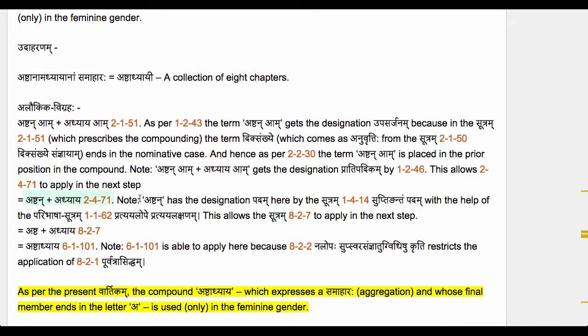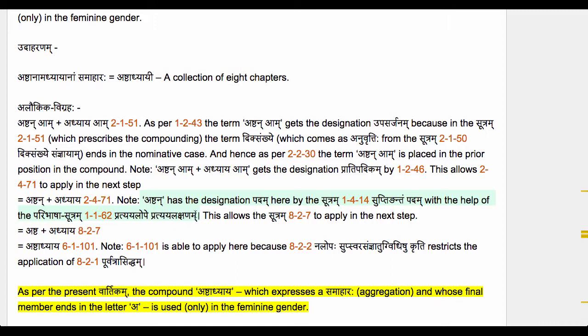The note here says that Ashtan has a designation Padam here by the Sutram 1414 Suptingantam Padam with the help of the Paribhasha Sutram 1162 Pratyaya Lope Pratyaya Lakshanam. So even though the sup affix am has taken the luk elision, it leaves a Lakshanam behind which we can use to assign the Padasanya to Ashtan.